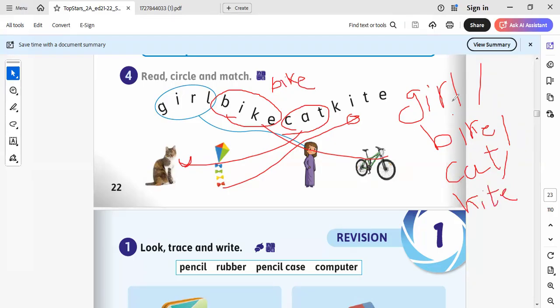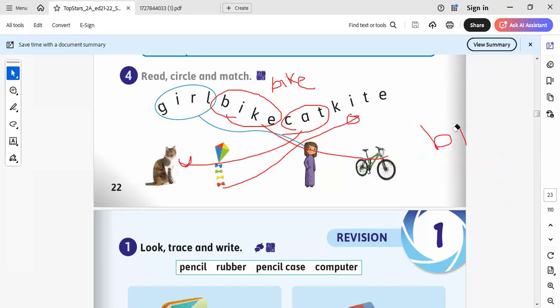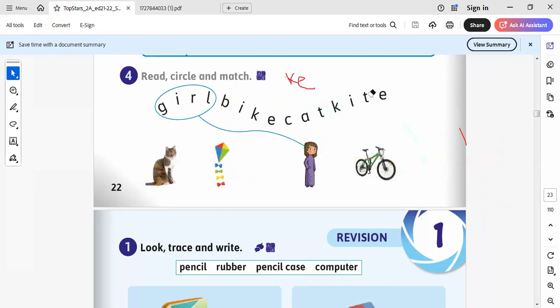So here I will repeat, and you repeat after me. Girl, bike, cat, and kite. Let's continue the rest of this unit to finish it today.